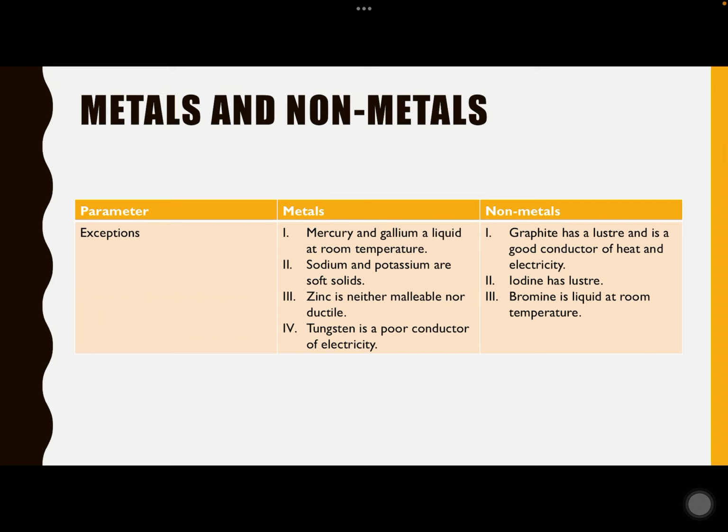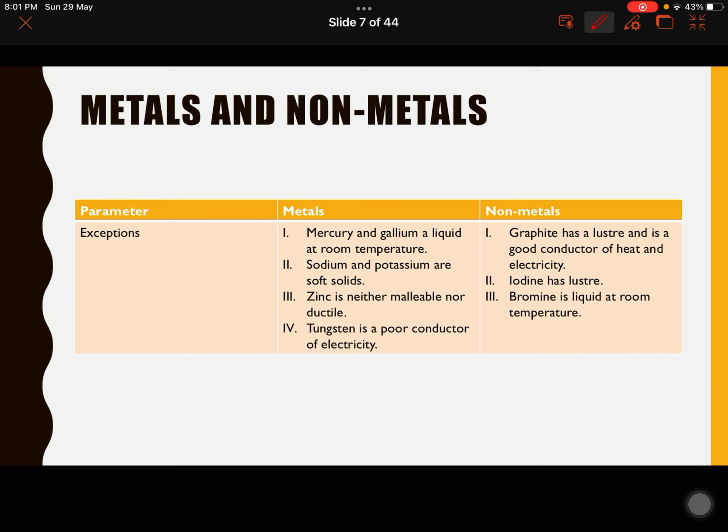And there are even such solids which can be cut by the help of knives. Those are soft solids like sodium and potassium. So, sodium and potassium are those elements, those metals which can be cut by the help of knives. Usually metals are malleable or ductile, while zinc is neither malleable nor ductile, which means that it cannot be drawn into wires nor can it be converted into thin sheets. Tungsten is a very poor conductor of electricity, but metals are usually very good conductors of electricity.